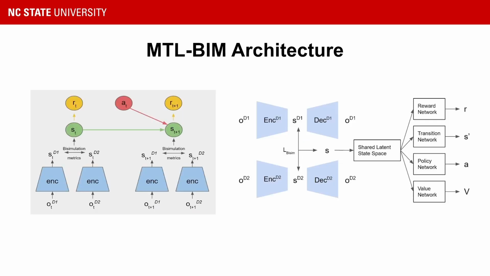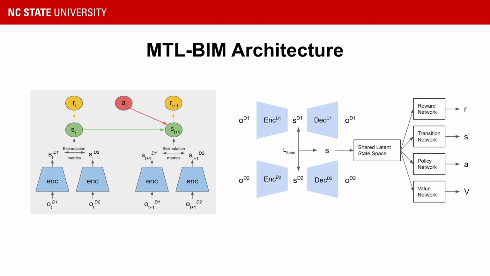This is the architecture of our MTL-BIM framework. On the left, we show how the observation from each ITS is run through the encoder of a variational autoencoder to get the latent representation. Then we make the L1 distance between the two latent spaces be the same as the bisimulation metrics between the two spaces, thus learning a shared latent space and making more similar states be closer to each other in latent space. Finally, we train a model-based RL algorithm in latent space to maximize the rewards.